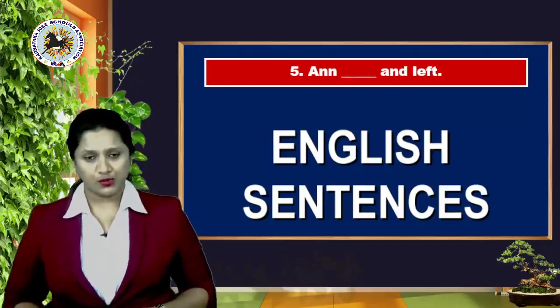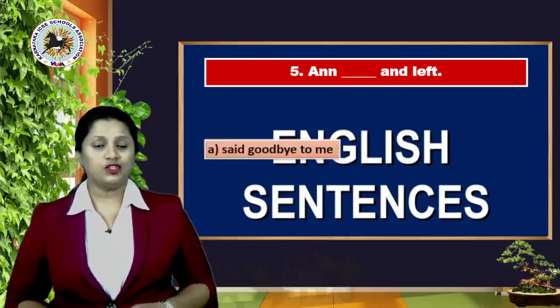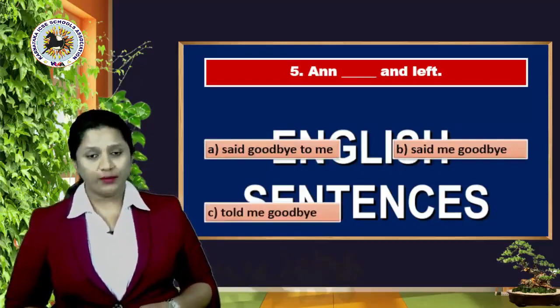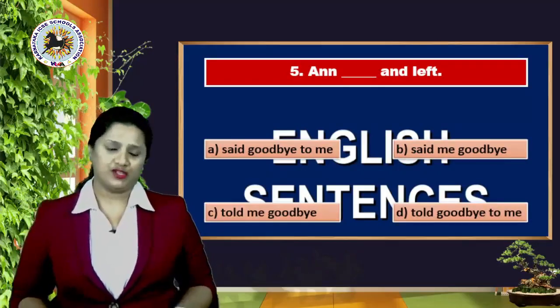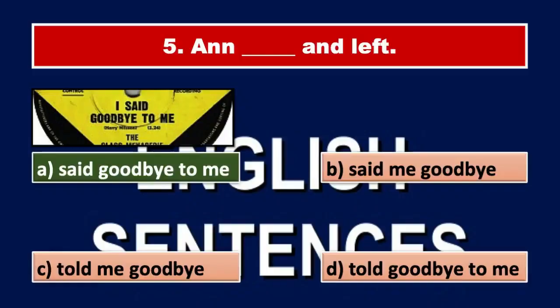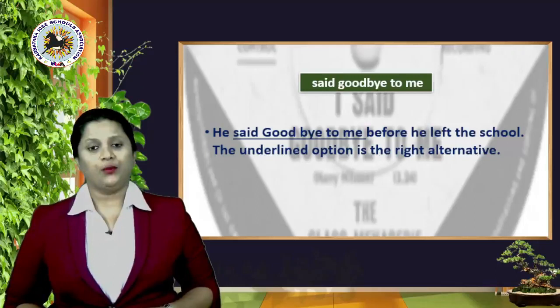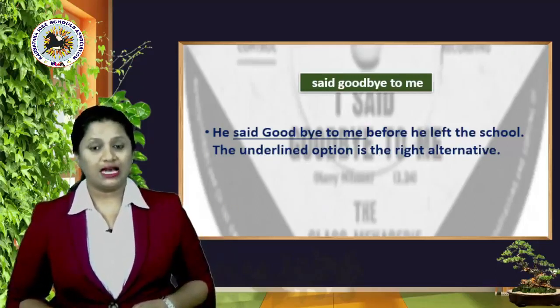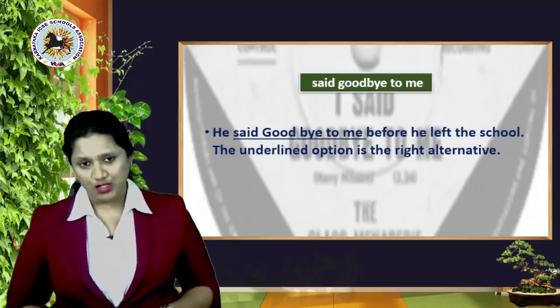So, what's the option here? A, said goodbye to me. B, said me goodbye. C, told me goodbye, or D, told goodbye to me. And the right answer here is yes, it's option A, said goodbye to me. So, here, he said goodbye to me before he left the school. The underlined option is the right alternative.